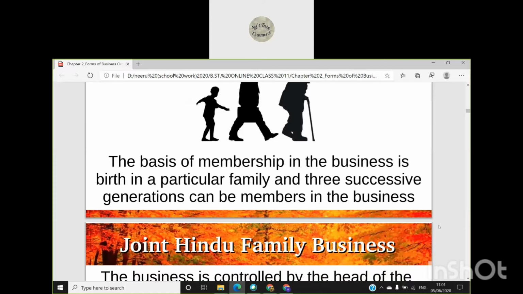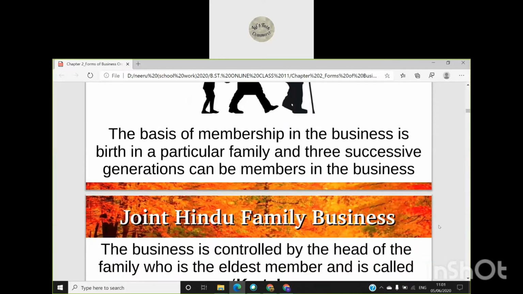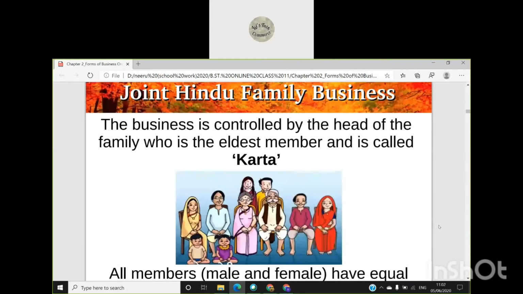The business is controlled by the head of the family. The person who is the oldest male member in the family controls the business, and we call him Karta. And the other members who are there in the business are known as co-partners. So the business is controlled by the head of the family, who is the eldest member and is called Karta, and the other persons are called co-partners.